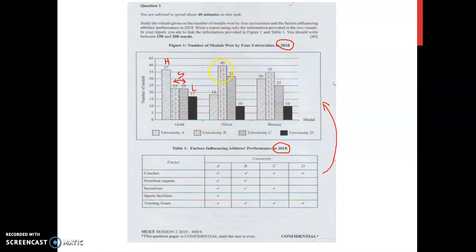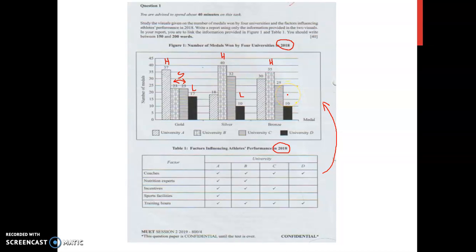And then for silver, you have University B at the highest number of silver medals, followed by University C, University A, and the lowest again, University D. And then for bronze medals, the highest number of bronze medals was won by University B again.